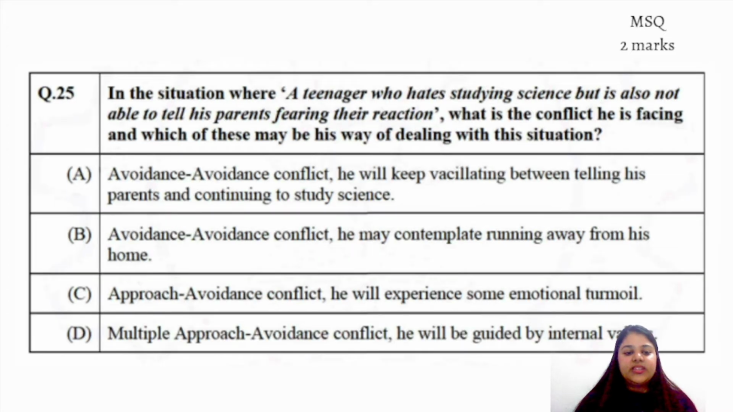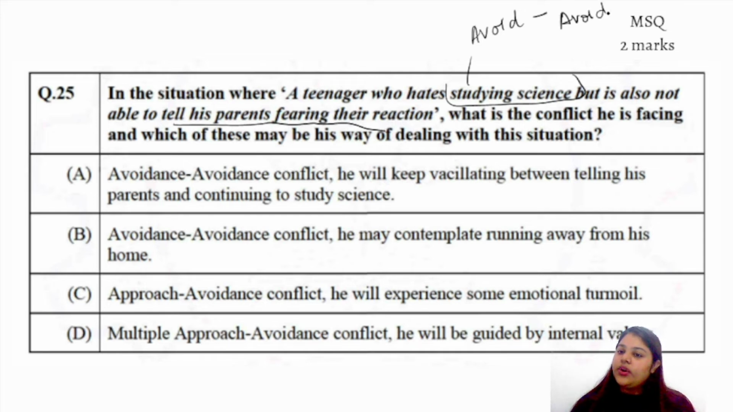Moving ahead to the next question. In the situation, the teenager hates studying science, but is also not able to tell his parents, fearing their reactions. What is the conflict he is facing, and which of the following may be his way of living? Studying science is a situation that the child would want to avoid. And telling parents, fearing their reaction, is also a situation that the child would want to avoid. So it's an avoidance conflict.